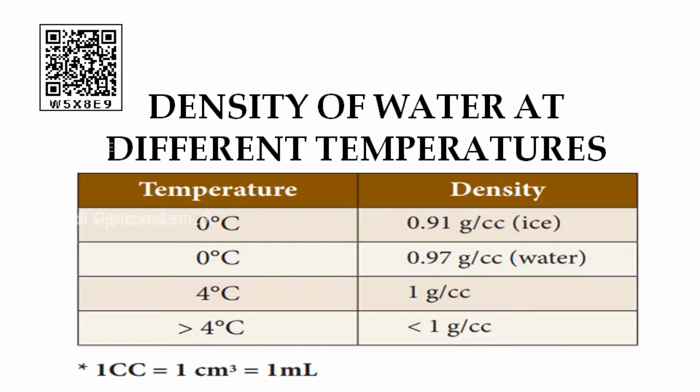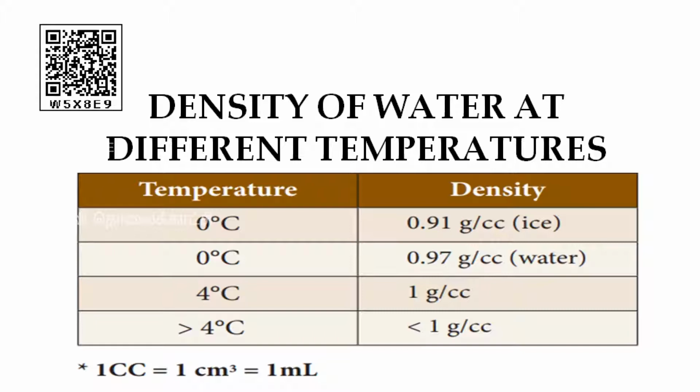The density of water at different temperatures is given. If the temperature is 0 degrees Celsius, the density of ice will be 0.91 gram per cubic centimeter. If the temperature is 0 degrees Celsius, in case of water, the density will be 0.97 gram per cubic centimeter.